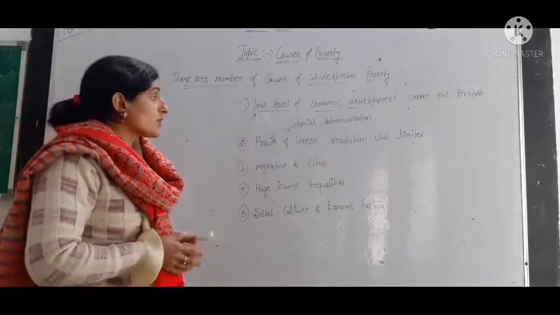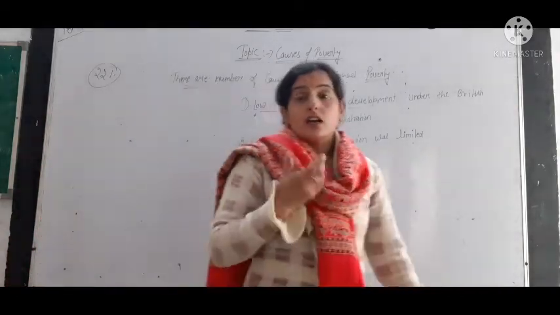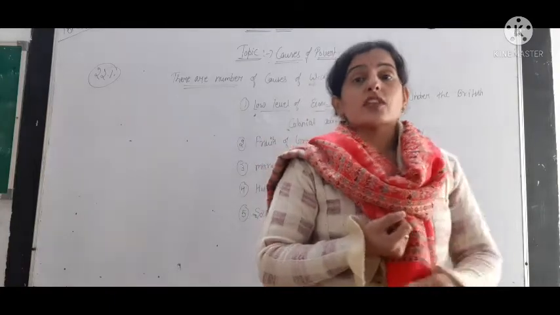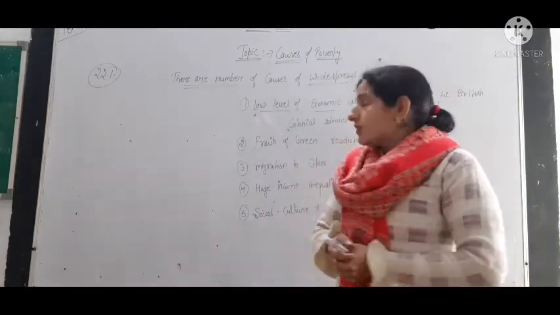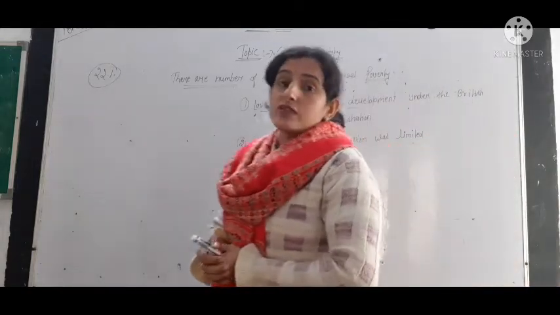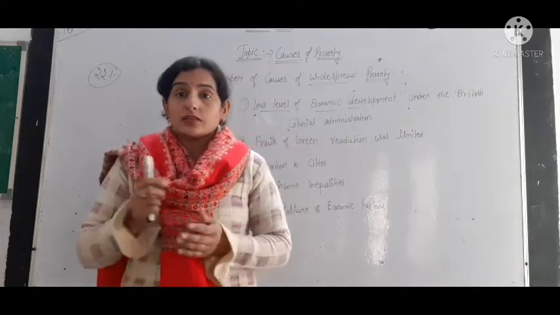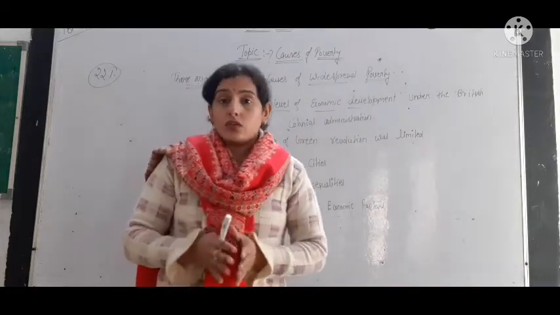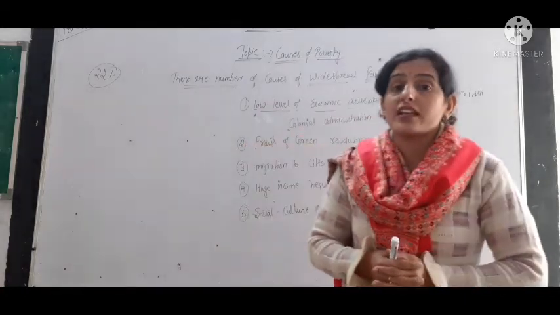Then we have fruits of green revolution were limited. There was the green revolution in the agriculture sector near 1966. The output of this green revolution was very limited to certain areas, like the main fruitful results were in Punjab and Haryana.